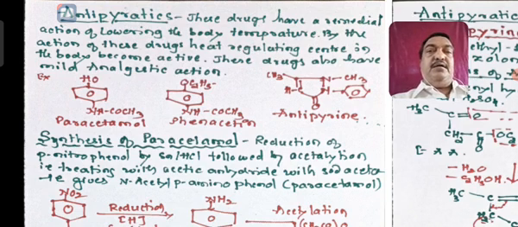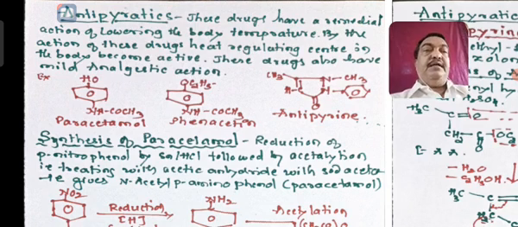And I have mentioned the 3 important examples. One is paracetamol, another is phenacetin and antipyrine. Okay, so paracetamol and antipyrine are the 2 important antipyretics mentioned for your syllabus for their application and synthesis.